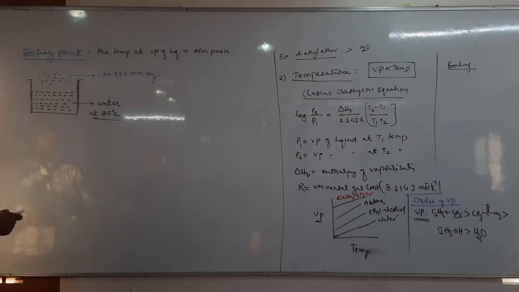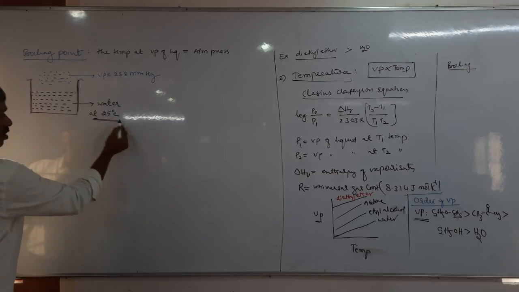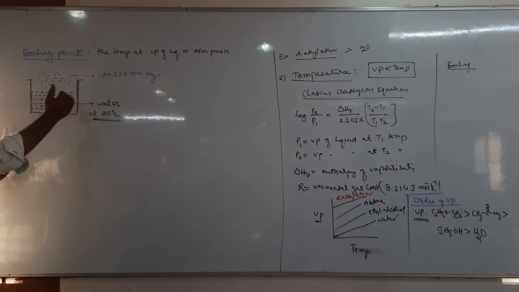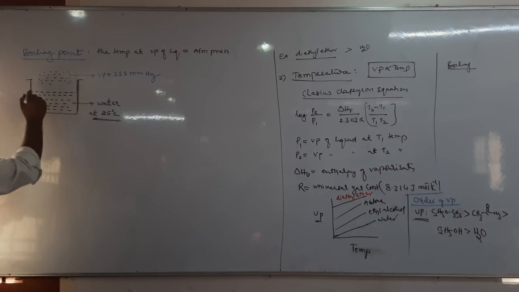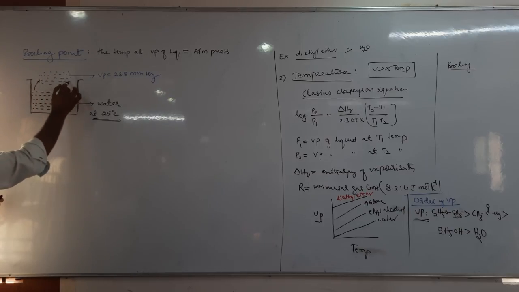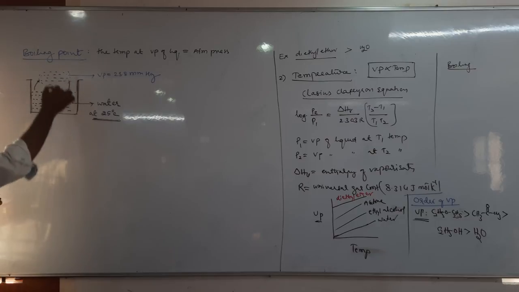Let us take water at room temperature, 25 degrees Celsius. The surface molecules undergo vaporization and form vapor, and of course they also undergo condensation and form the liquid.